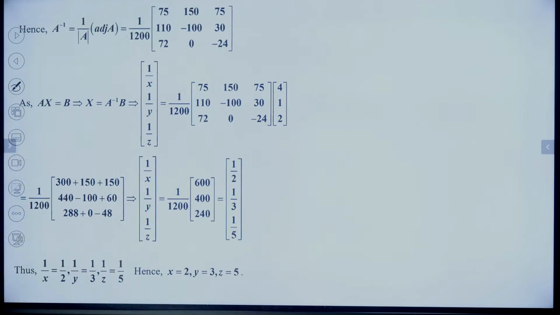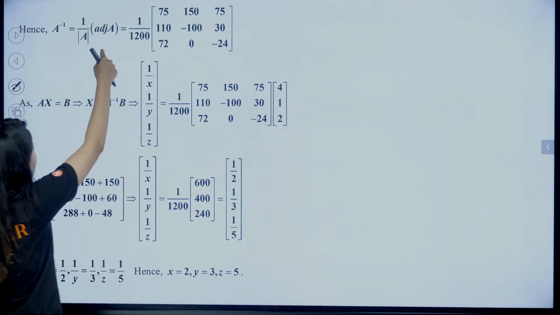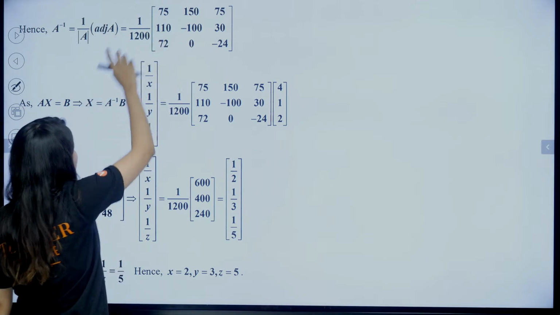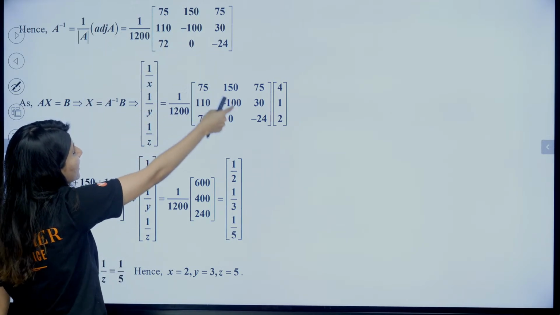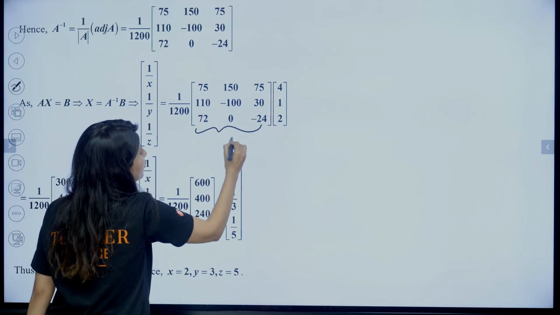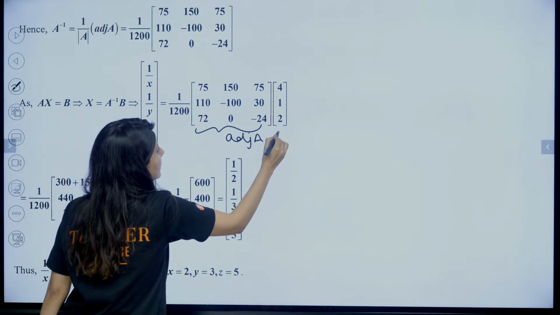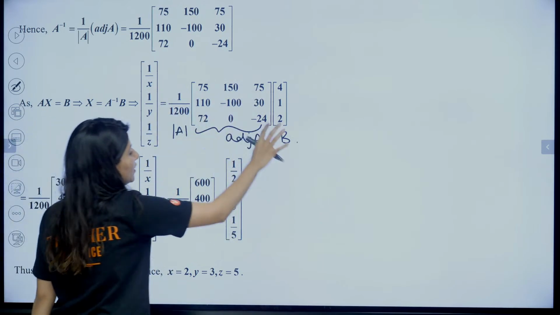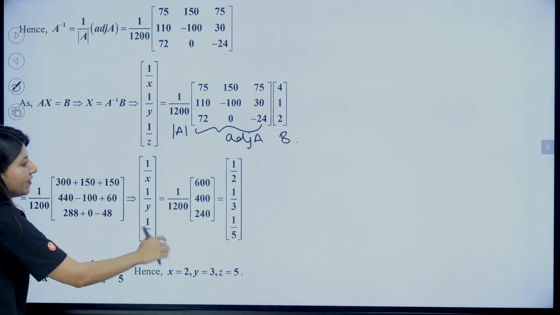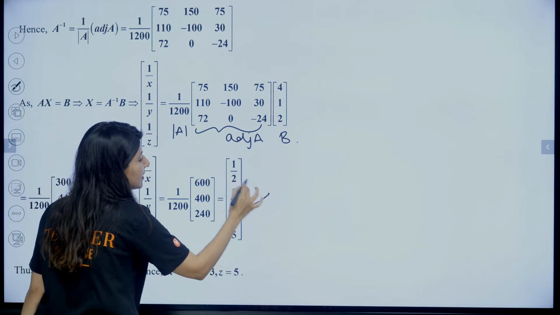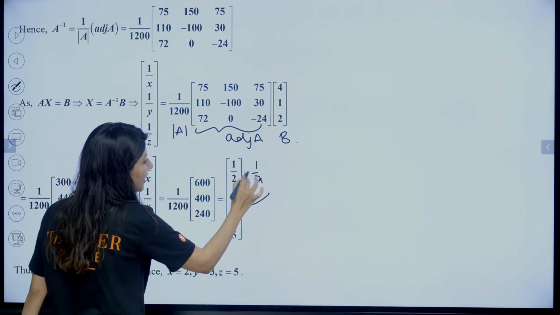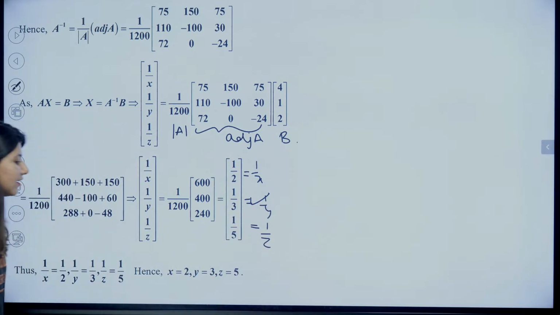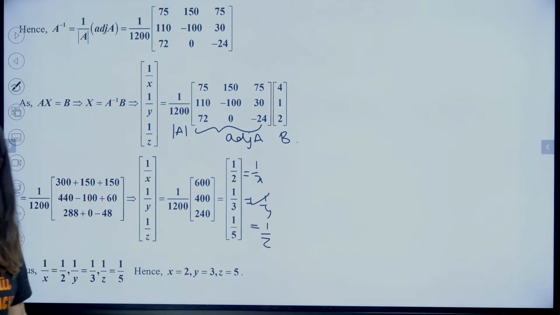Let's apply the formula. A inverse is adjoint A upon determinant A. So we will calculate A inverse over here, and in the end, we will be multiplying this. So this is adjoint A. This is B. And this is determinant A. Just we need to multiply it, divide it by 1200. We are going to get this. So clearly this is 1 by X. This is 1 by Y. This is 1 by Z. So 2, 3 and 5 clearly are the correct answers.